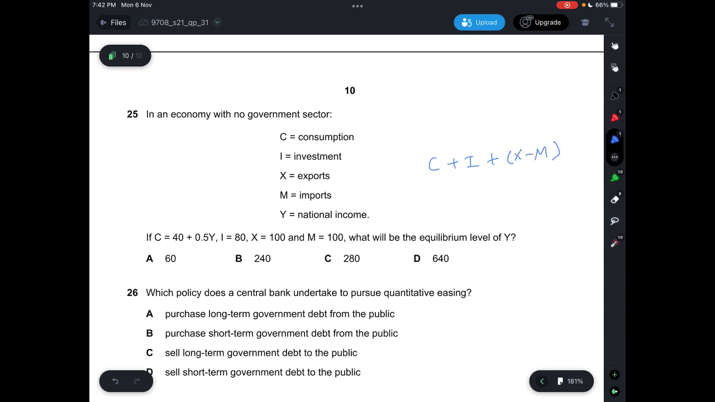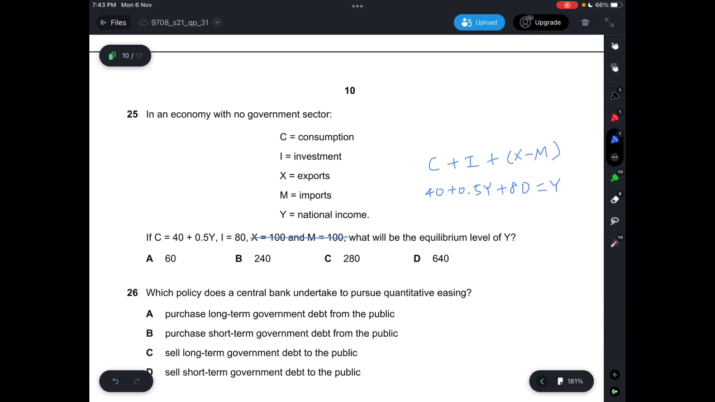So C plus I here, you can see that we have no idea what is what, but then we do know that our exports and our imports, we can just ignore that because it's the same. And then our investment is 80, C is 40 plus 0.5y, so we can just substitute with them, 40 plus 0.5y plus 80. Okay, so you can just put y at the back because we want to calculate national income.